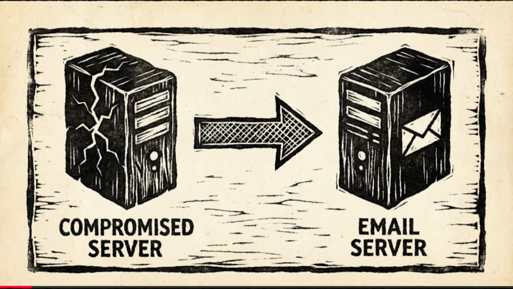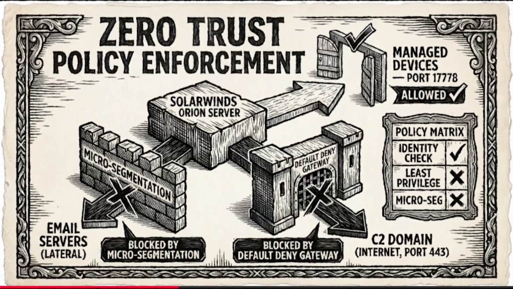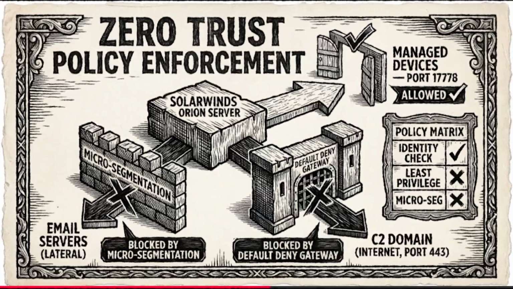The failure mode here was implicit trust. Organizations trusted the digitally signed software update. Once that compromised software was installed, it resided inside the perimeter. Because network monitoring tools typically require broad access, the compromised server had the ability to move laterally and initiate connections to command and control domains.